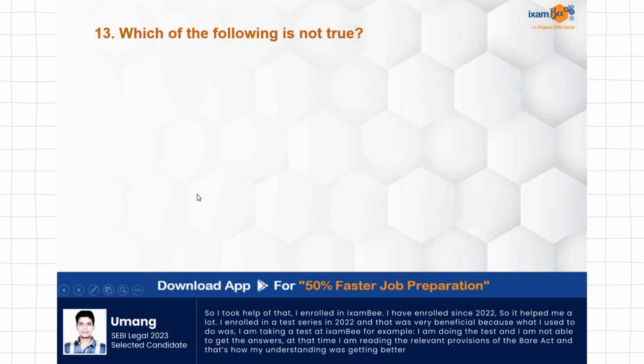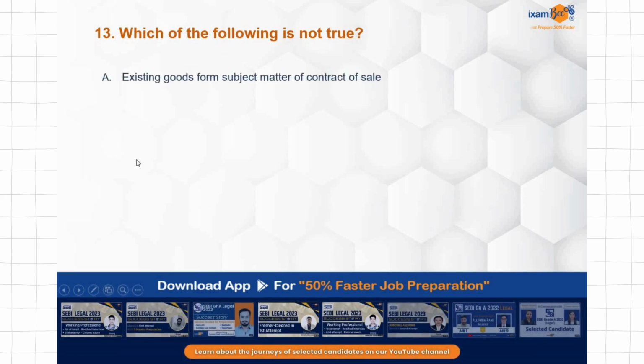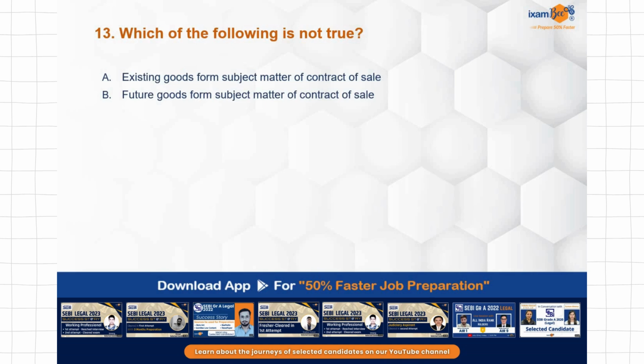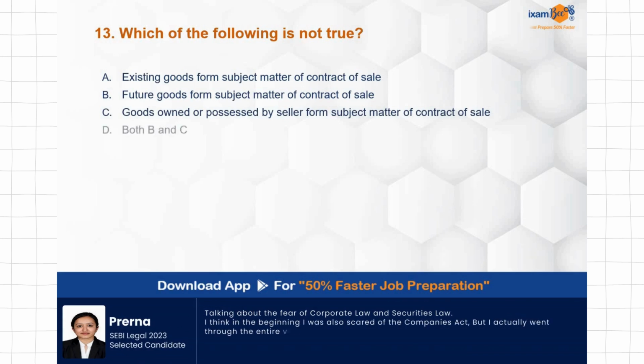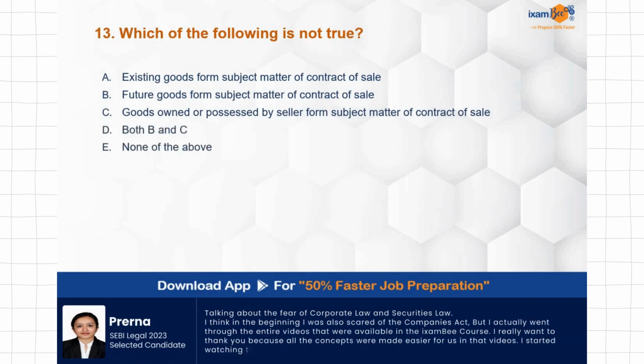13th question, which of the following is not true? Existing goods form the subject matter of contract of sale. Future goods form the subject matter of contract of sale. Goods owned or possessed by seller form the subject matter of contract of sale. Both B and C are correct or none of the above. It may happen that nothing is false over here. All are correct statements. That is none of the above.